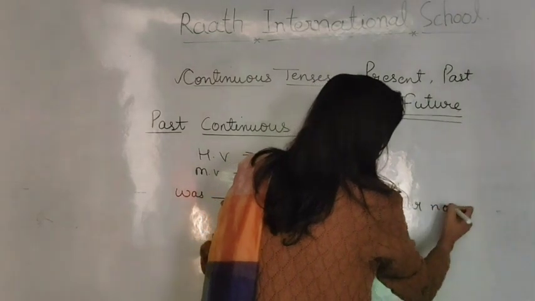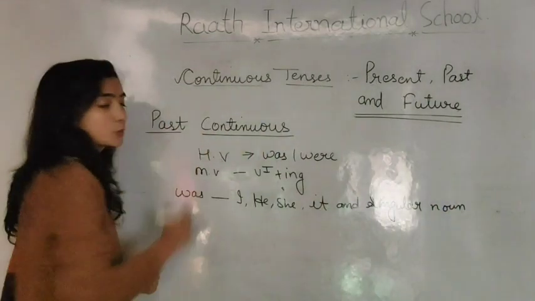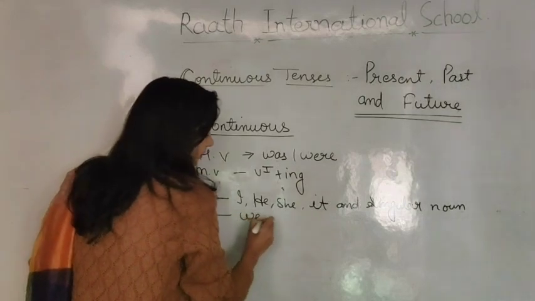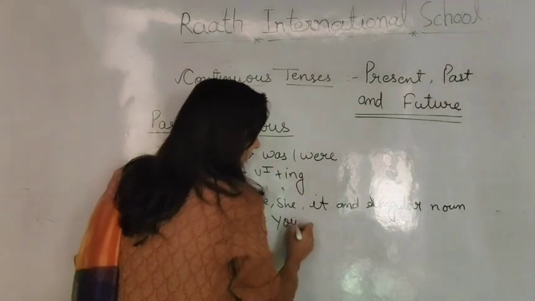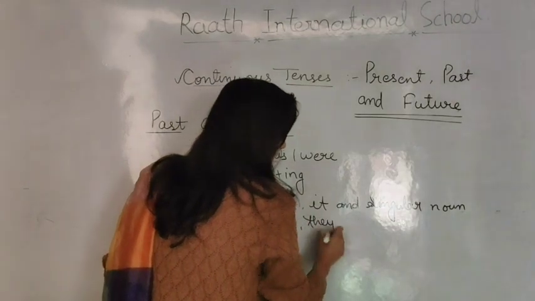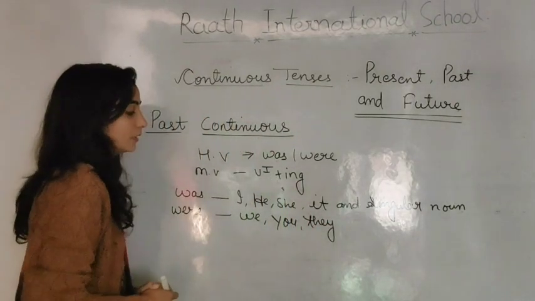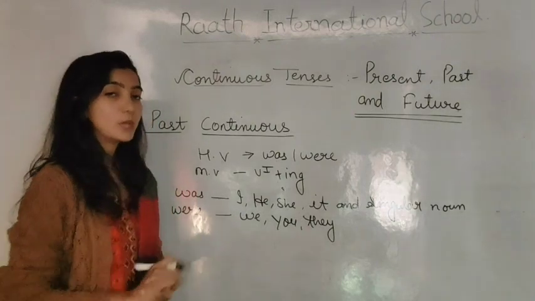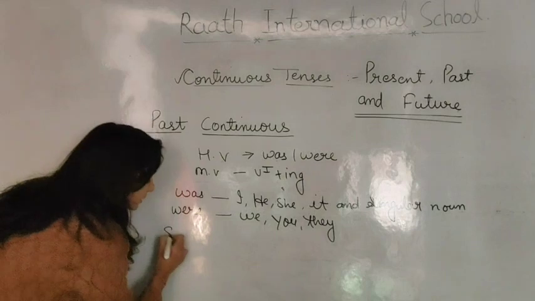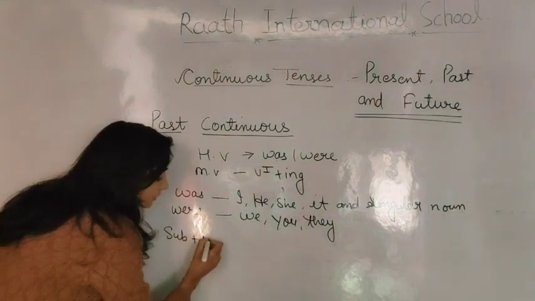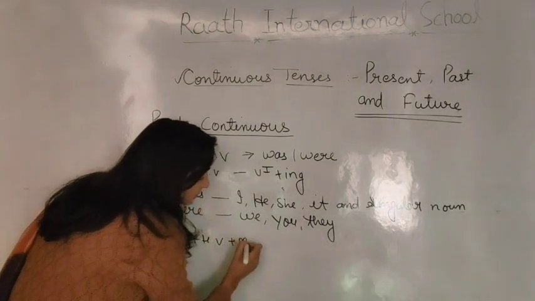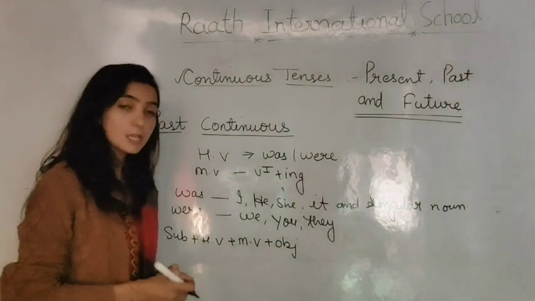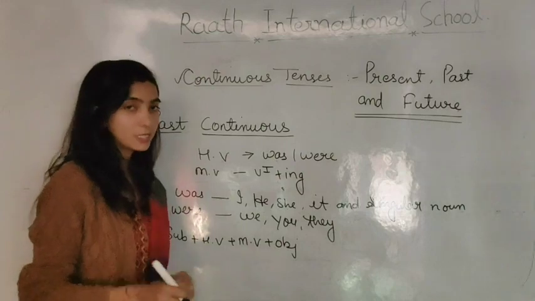What about were? Were we use with plural pronouns and plural nouns. Next, the arrangement of the sentence is the same as present continuous. So this will be subject plus helping verb plus main verb plus object. Now we will understand this with the help of some examples.